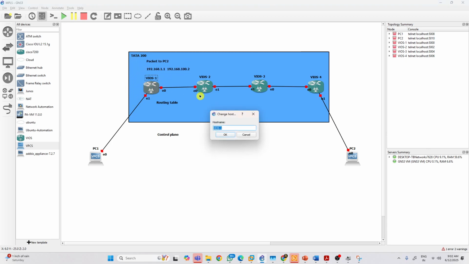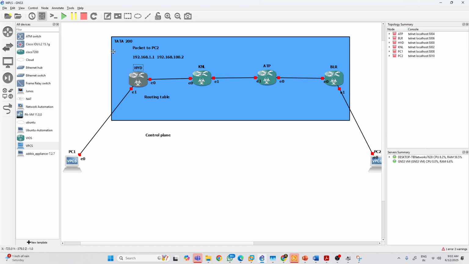You can say this is the Hyderabad router, this is Karnool, this is ATP, Anantapur, and this is BLR. I'm giving names to the devices. If you see very closely here.